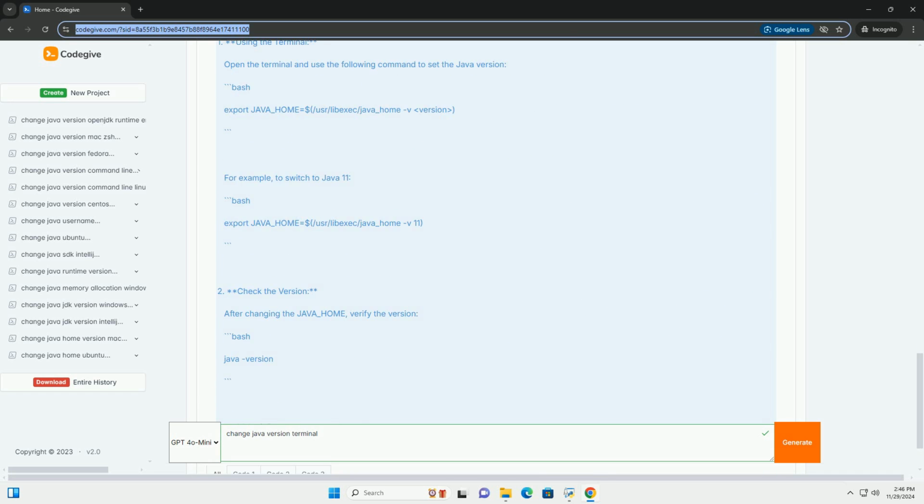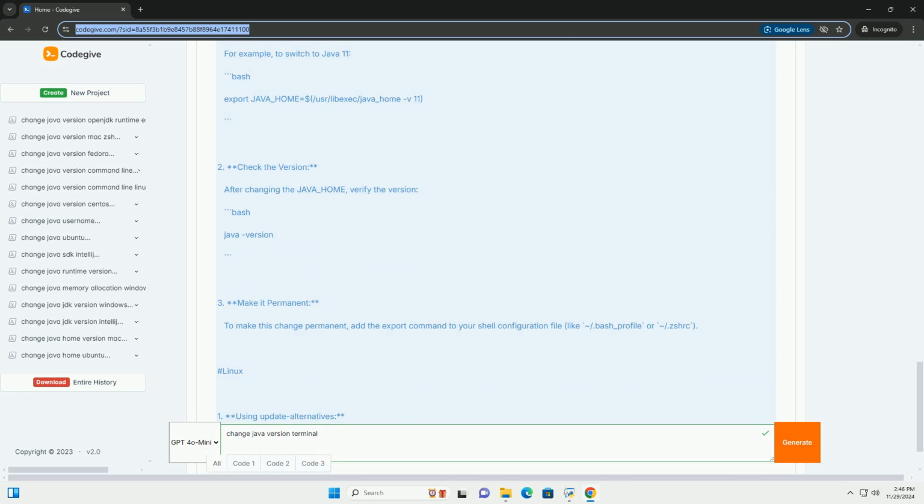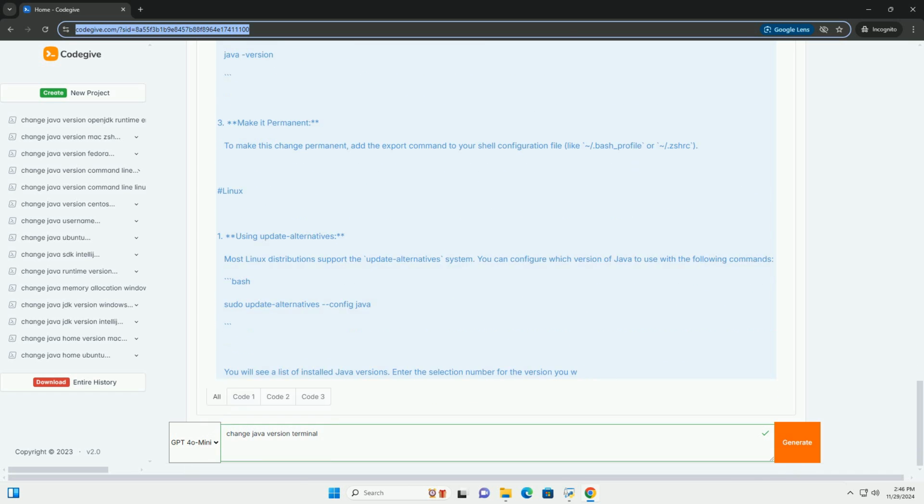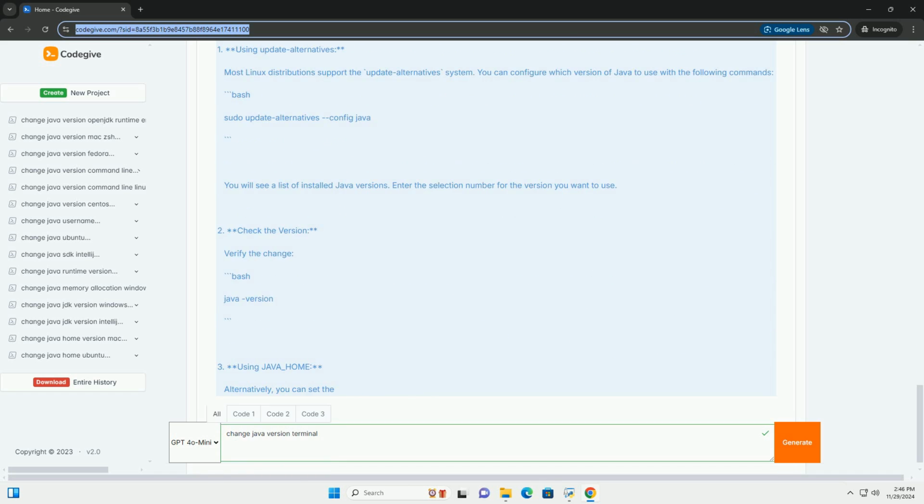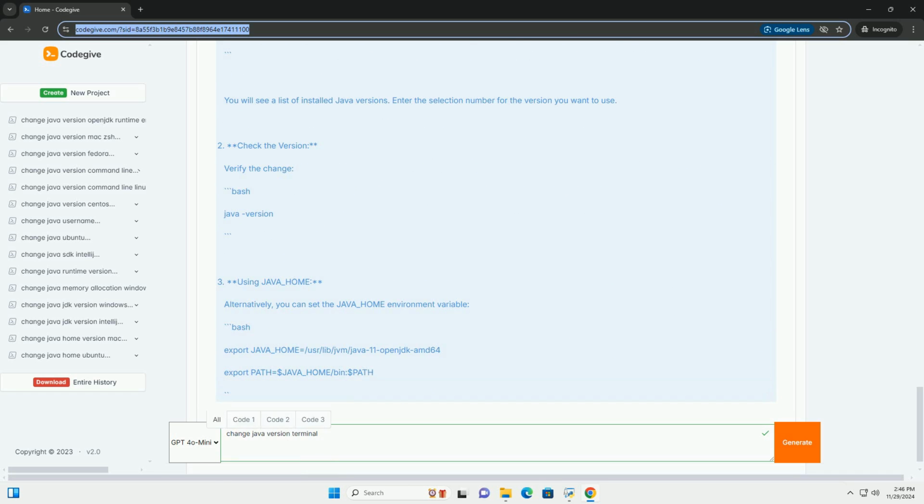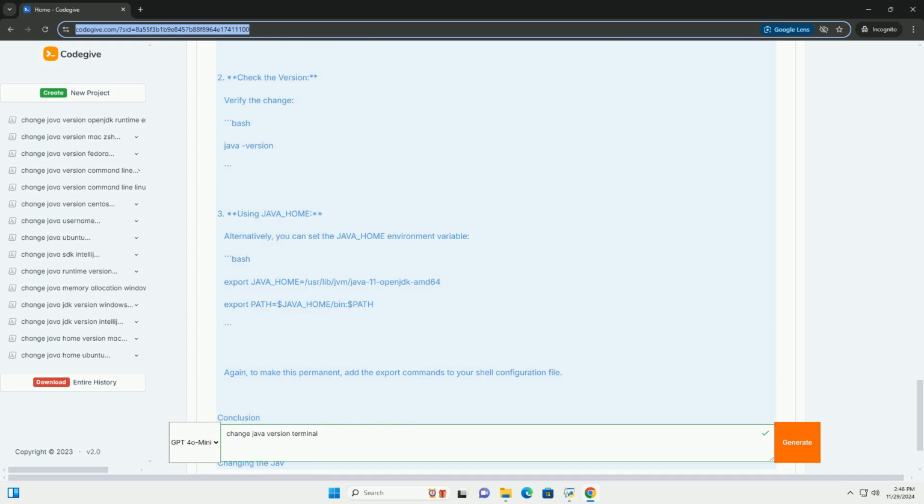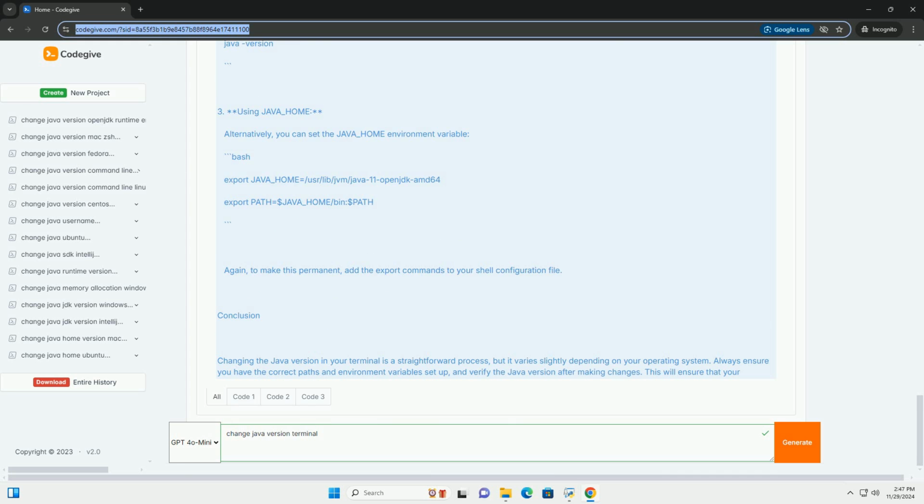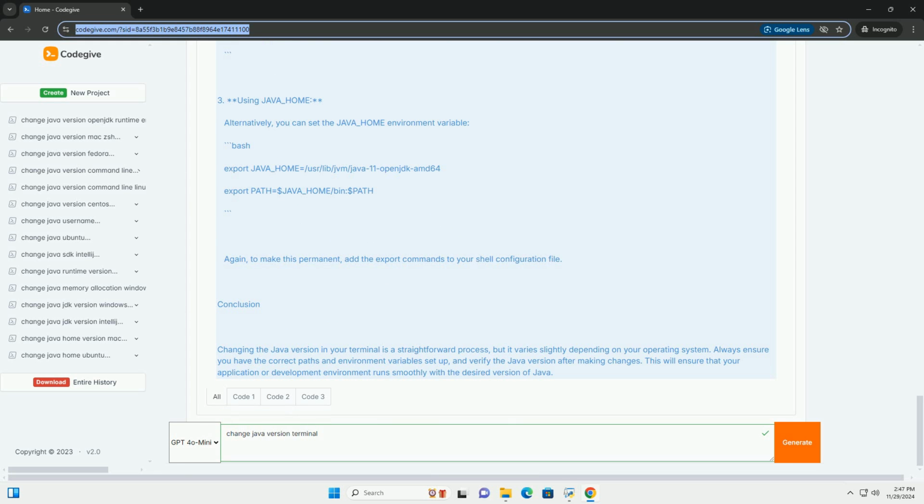Step 1, install multiple Java versions. Before you can change the Java version, make sure you have multiple versions installed on your system. You can download Java from the official Oracle website, https://www.oracle.com/java/technology/java-z-jdk11-downloads.html, or adopt OpenJDK from Adoptium, https://adoptium.net.